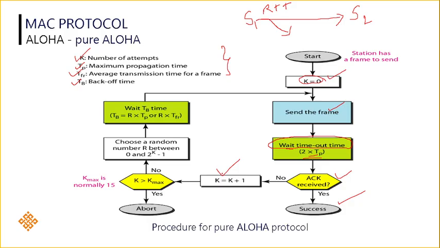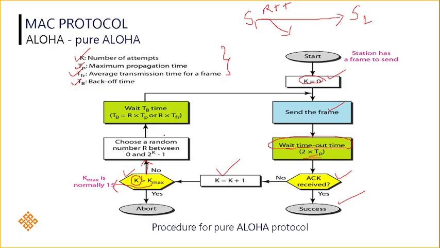So it will go for a second attempt, K equal to K plus 1. Whenever you go to the next attempt, it has to check the attempt number. The maximum number of attempts you can go is not more than 15. If it is the second attempt, no problem; if it is the third attempt, like that, up to 15 attempts you can go. After the 15th attempt, the protocol will remove that node from the network.